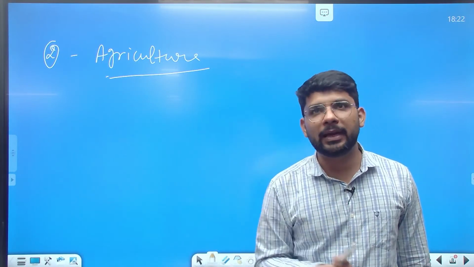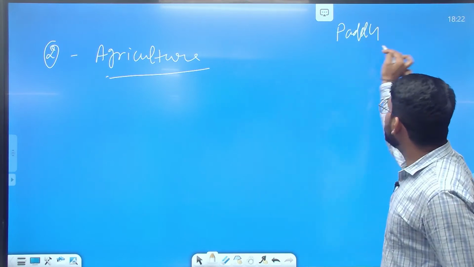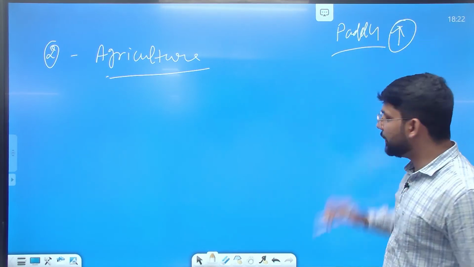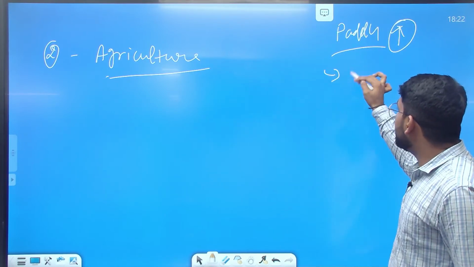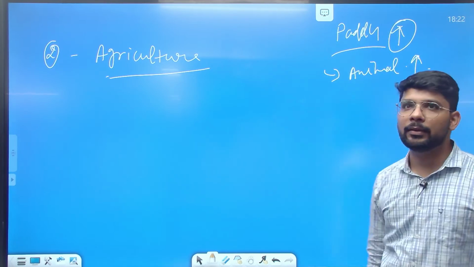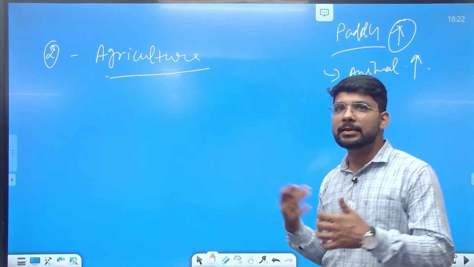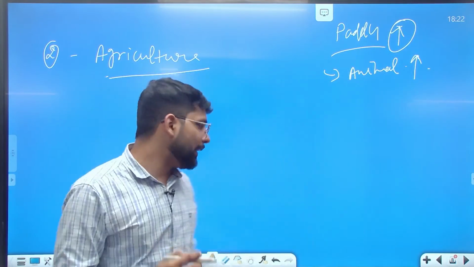There was a question in the prelims related to paddy, which is a major cause of methane release. Even animal husbandry releases methane, which is a major greenhouse gas. So we need to focus on agriculture.